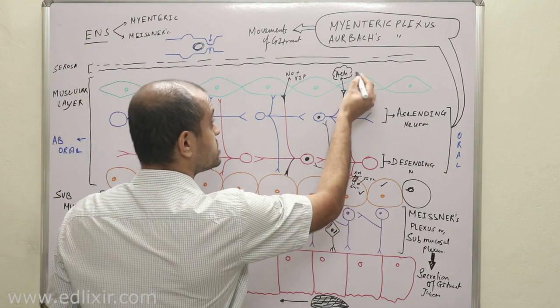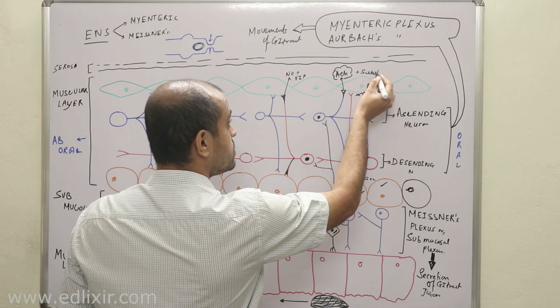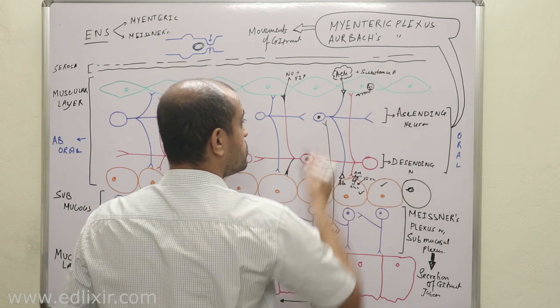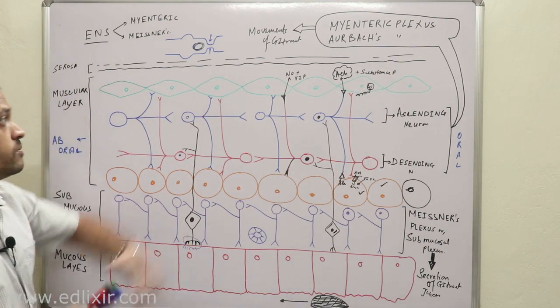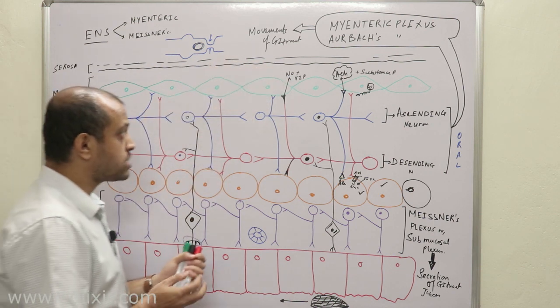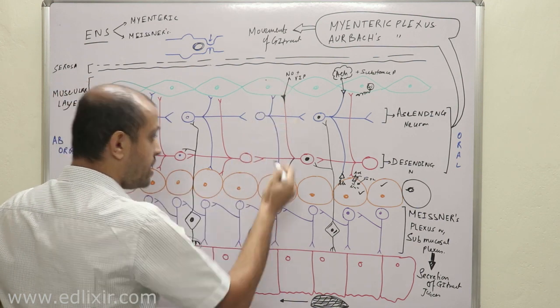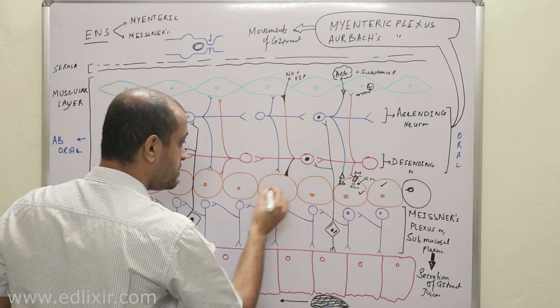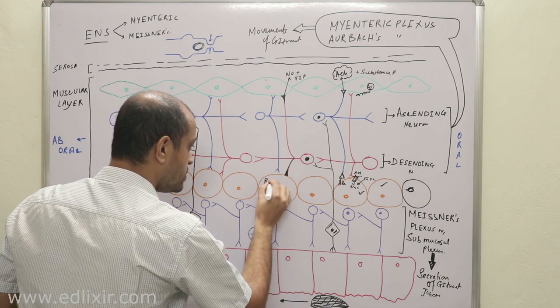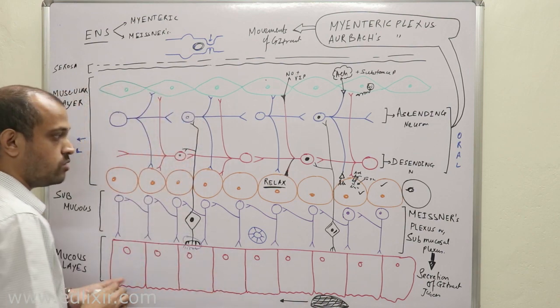Oh, I have forgotten to mention that with acetylcholine, some neurons may also release substance P. Now, nitric oxide and vasoactive intestinal peptide, when released, will not contract this longitudinal layer, they will inhibit this longitudinal muscle layer.